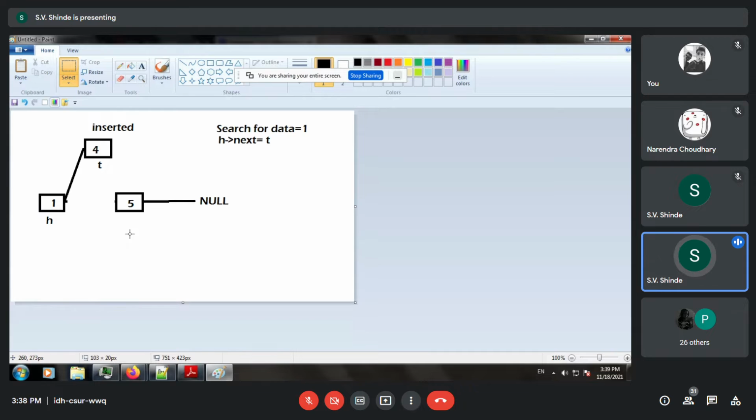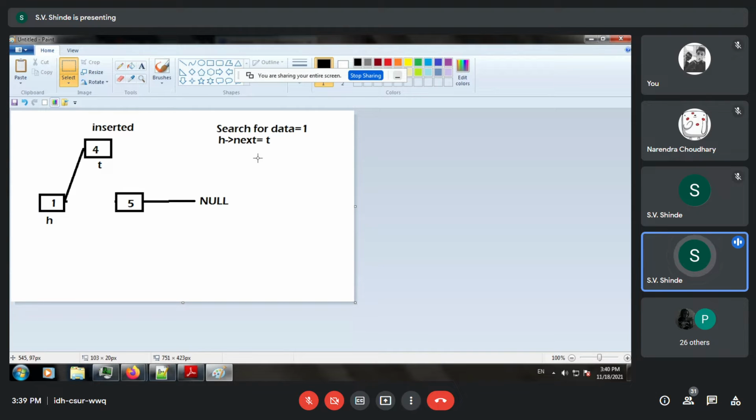Now my question is, if I use the connection from 1 to 5, can I connect node T to node 5? Yes, participants? No. Since we have lost the connection from node 1 to node 5, we cannot connect node number T to node 5, that is 4 and 5.